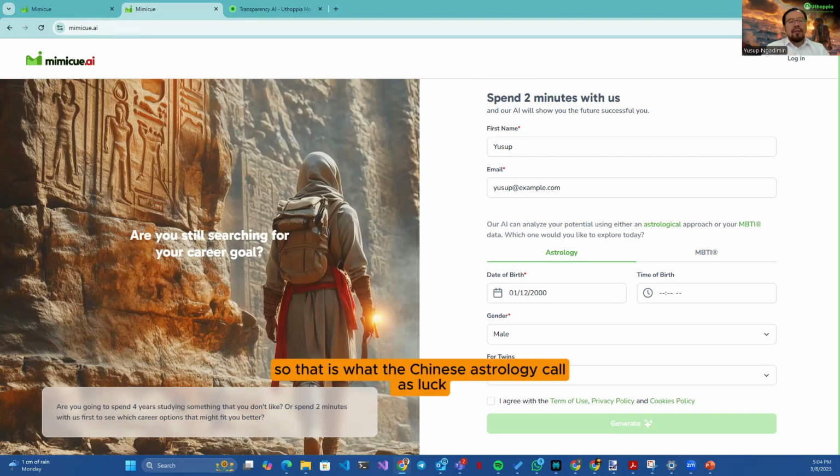So that is what Chinese astrology calls luck, which is basically the energy influence. So on certain days, for example, when it is full moon, will we turn into a werewolf? Just an example, right? How would we not know if there's a certain impact of those planets on us?